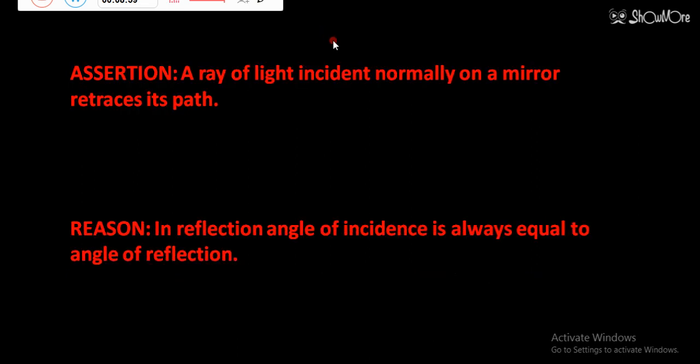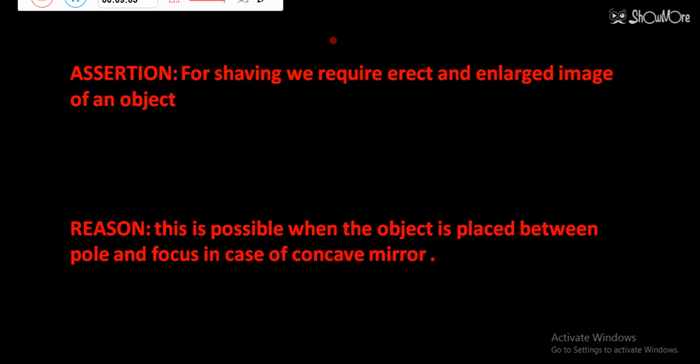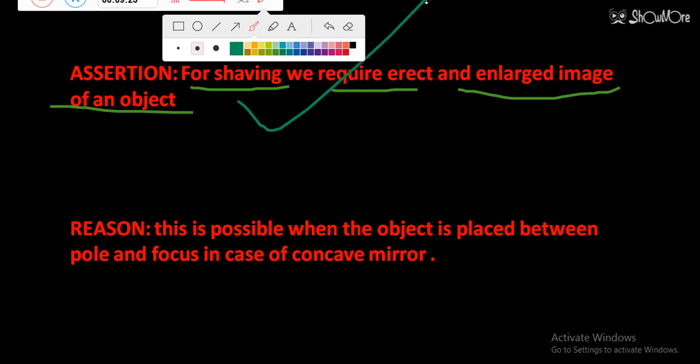So the first two questions, this was question number 1 and this was question number 2, and now you can see this is question number 3. Question number 3 is now displaying on your screen, and he is saying for shaving we require an erect and enlarged image of an object. Yes, obviously we have discussed this in the second question also. For the barber's shop, if we go for shaving, then we require an erect and enlarged image in the mirror. Assertion is true, yes, obviously, because this is the requirement.